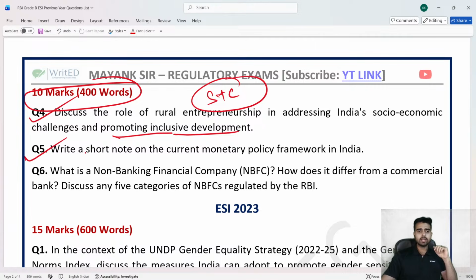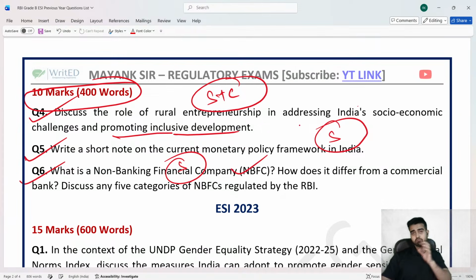Question number 5, write a short note on the current monetary policy framework in India. This is an entirely static topic. Then, what is NBFC? How does it differ from commercial bank? Discuss any 5 categories of NBFC regulated by the RBI. Static component. Now see again, static और current दोनों ही question पूछ के चल रहे हैं यहाँ पे.